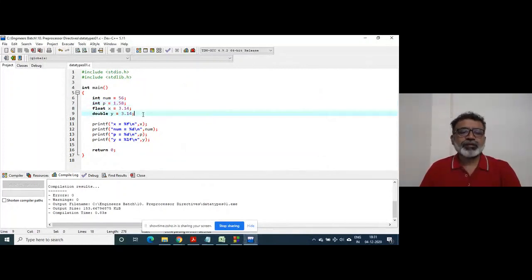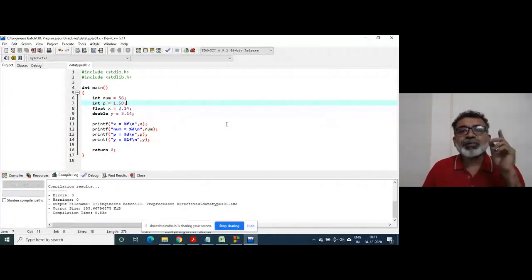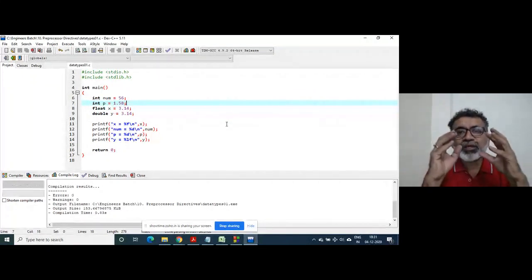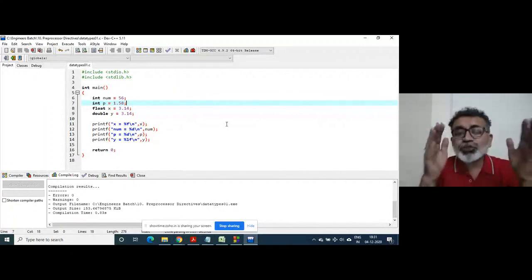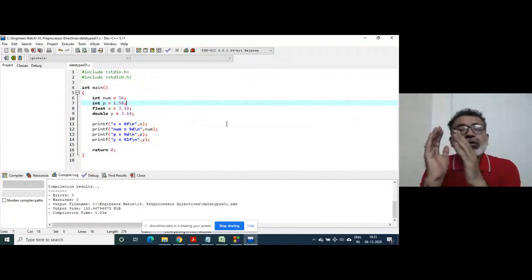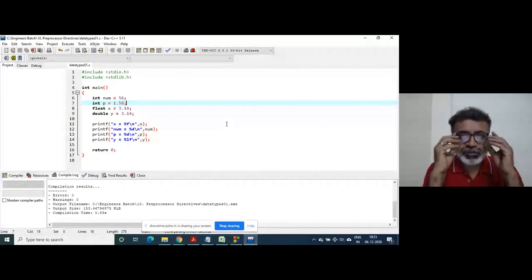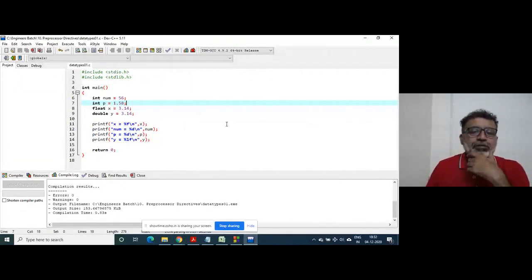Fine. So lesson number one for you: when you store any constant inside a variable, make sure that the data type of the value on the right hand side matches the data type of the variable on the left hand side. That must match. That is very important. If you fail to do that, it will truncate and go ahead.